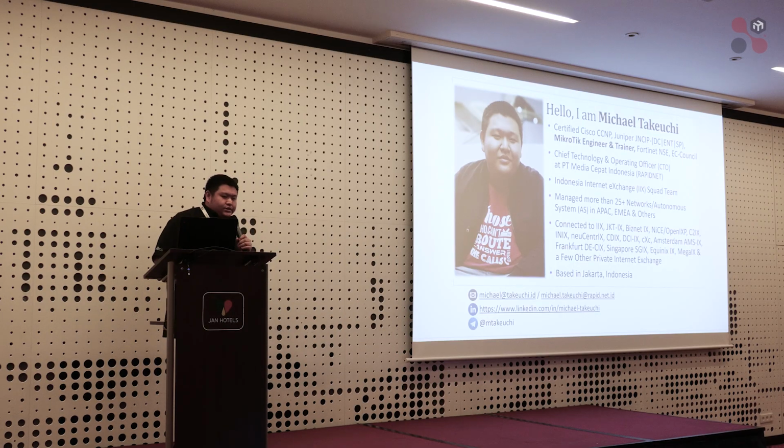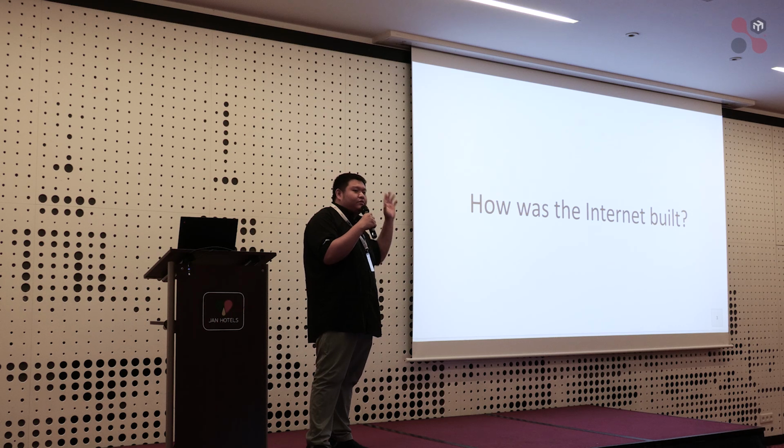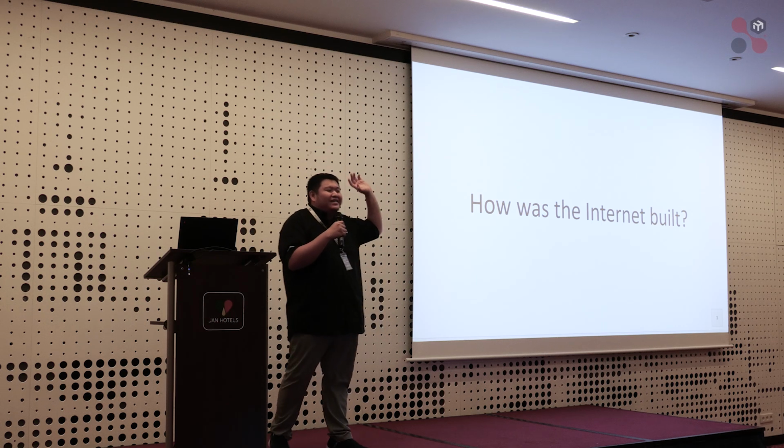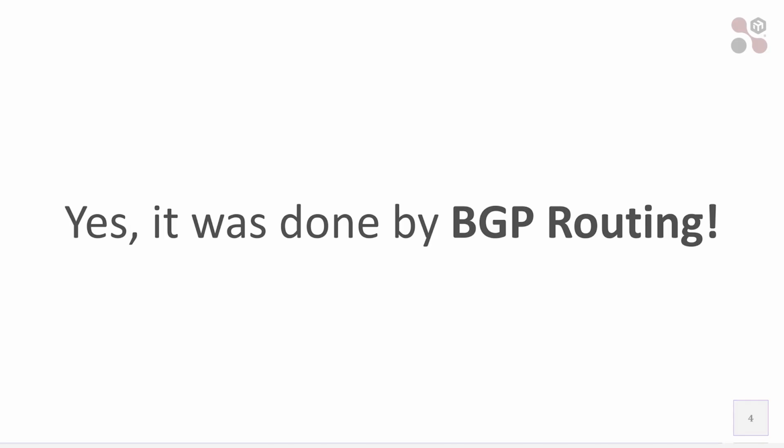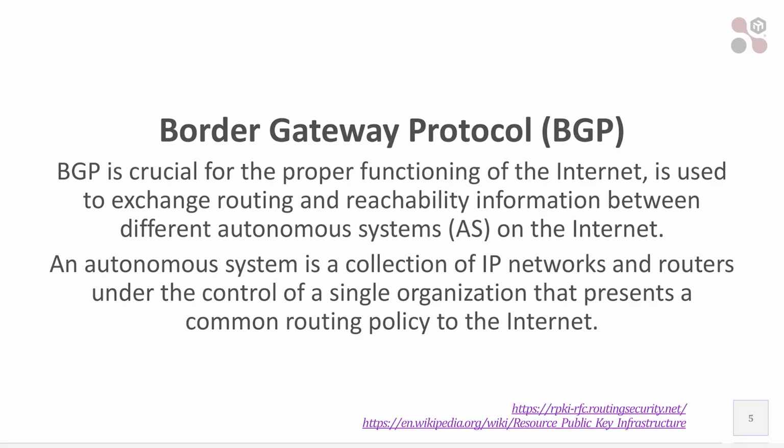So the title is about internet security. The question is, how was the internet built? What is the routing protocol that we use to build the internet? Anyone? Yes, we are using BGP routing. It was done by BGP. BGP is one of the routing protocols that uses the autonomous system number to differentiate between the ISPs that announce the networks.